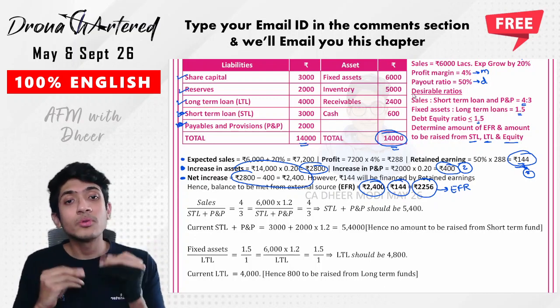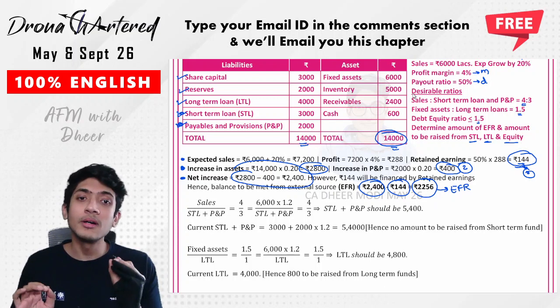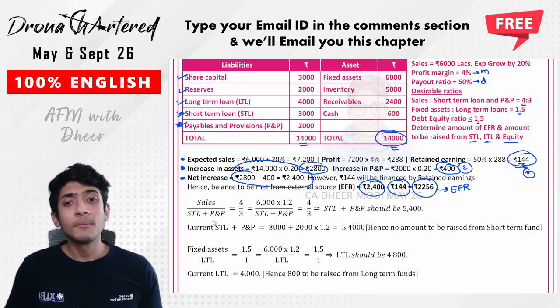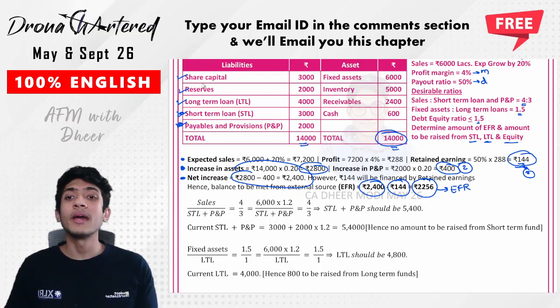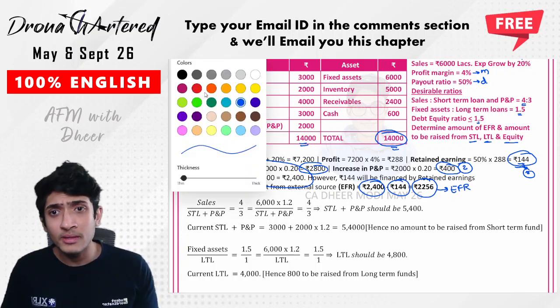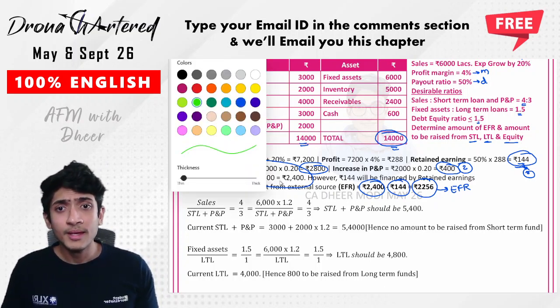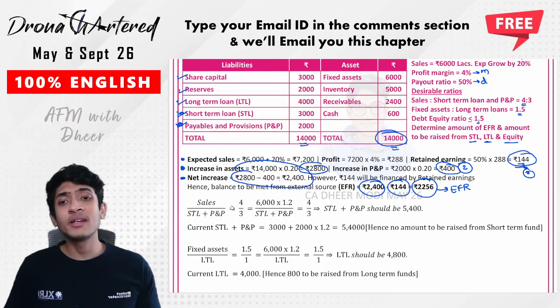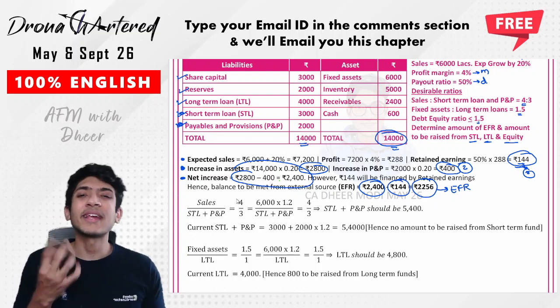Correct. So 4 is to 3 is after raising money. This should be the ratio. Okay. So we've done sales upon short-term loan plus payables and provisions is equal to 4 by 3. I'll just change the pen color so that it's easier. Yes. So sales upon short-term loan and payables provision is 4 by 3. So now our updated sales figure is what?